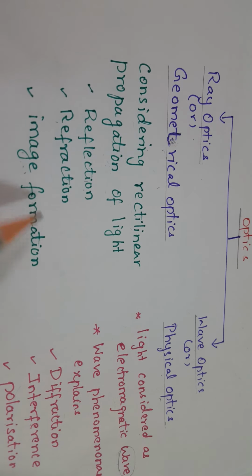You can see light only when it is scattered or reflected by an object. Okay, so next is how do we see things.